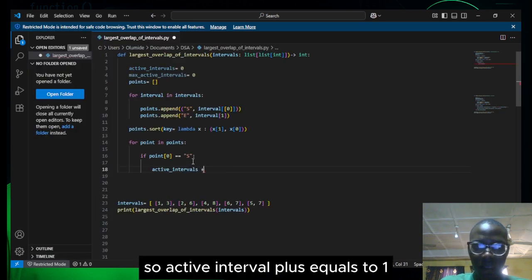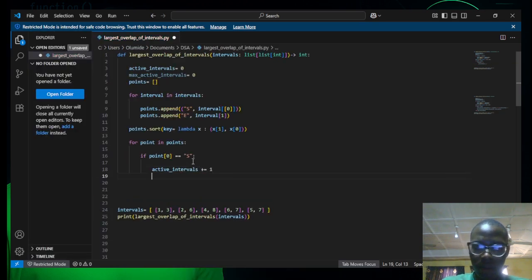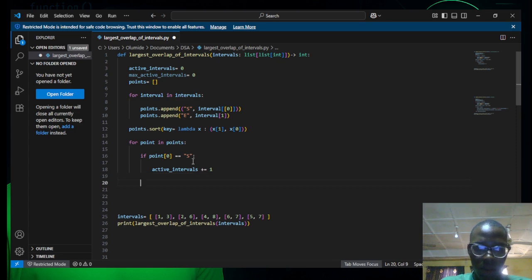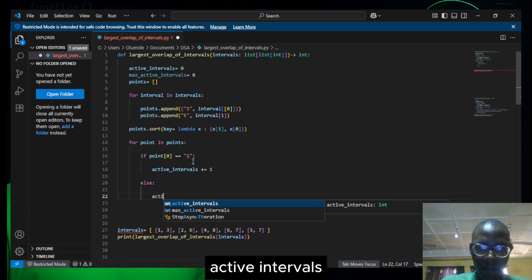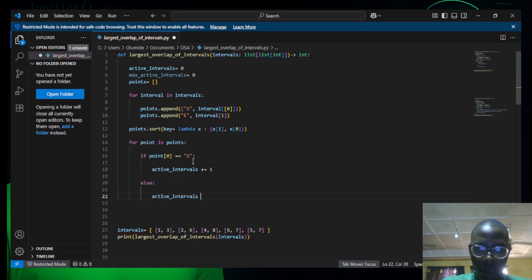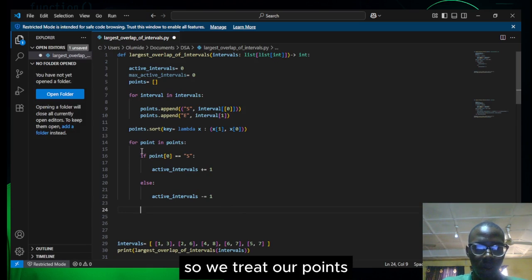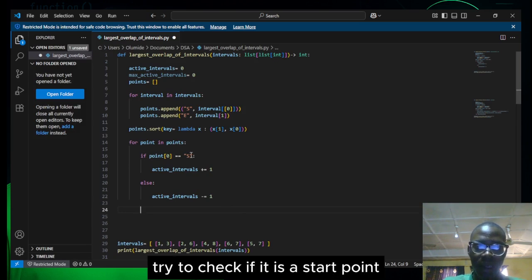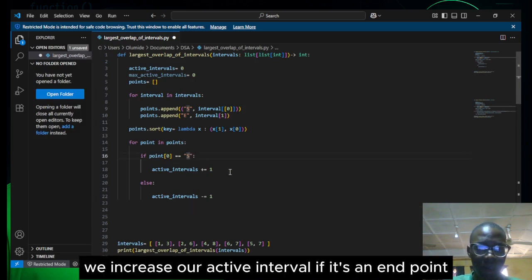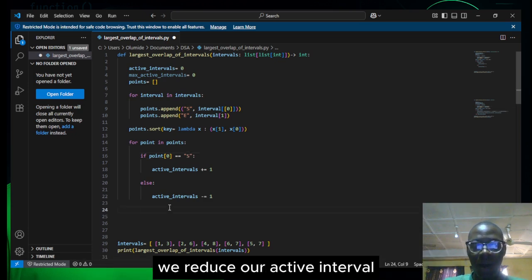So active interval plus equals 1, else active interval minus equals 1. So that's simply what we want to do. We iterate our points and check if it is a start point, we increase our active interval. If it's an end point, we reduce our active interval.